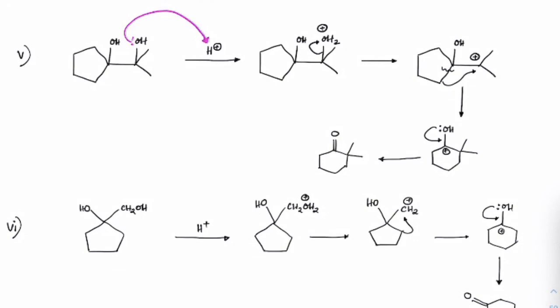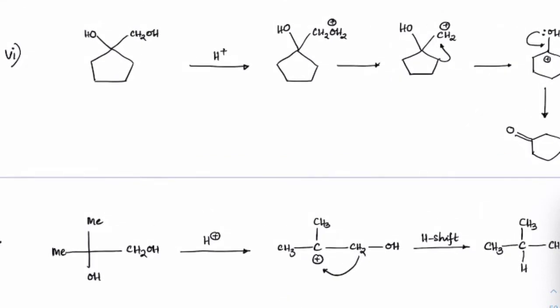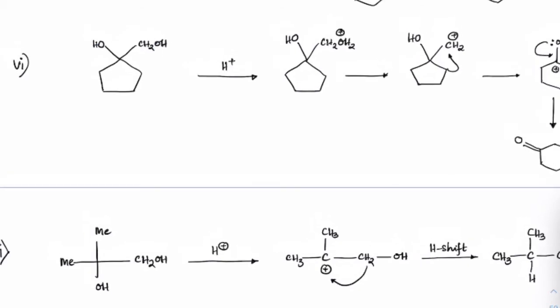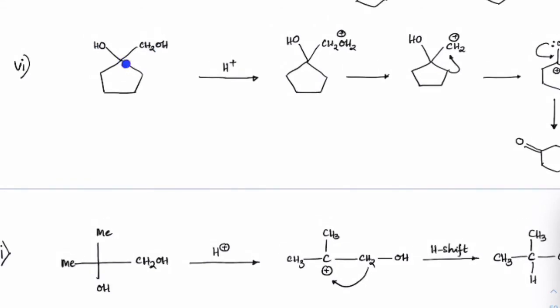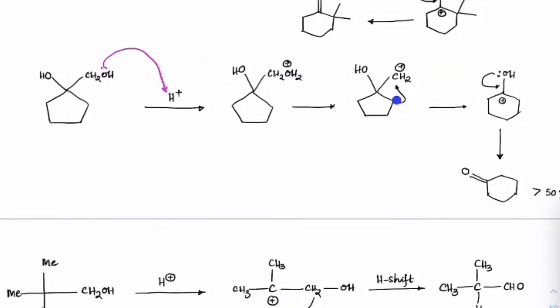I hope this case is also clear. See the next case. Again protonation. The protonation could have been done on this oxygen, or it could be done on this oxygen. Here, although this is a tertiary case, ring expansion is always more favored. So that's why OH from here will attack, OH2 is formed here, then the ring will break here, ring expansion